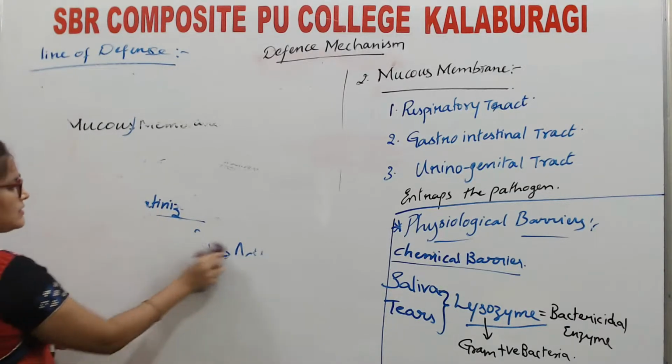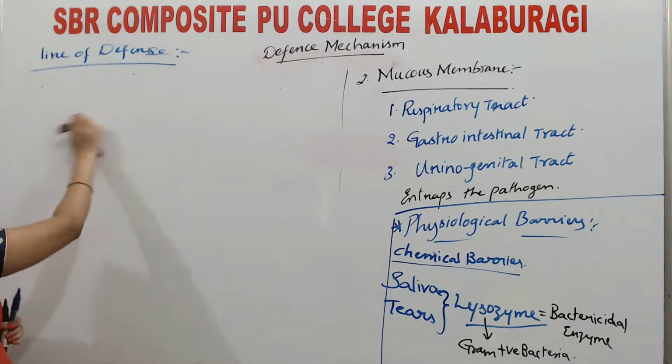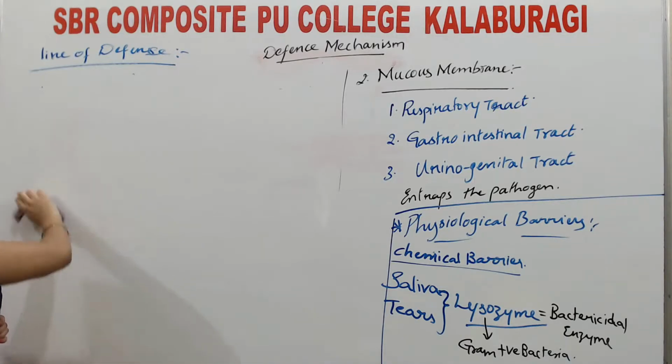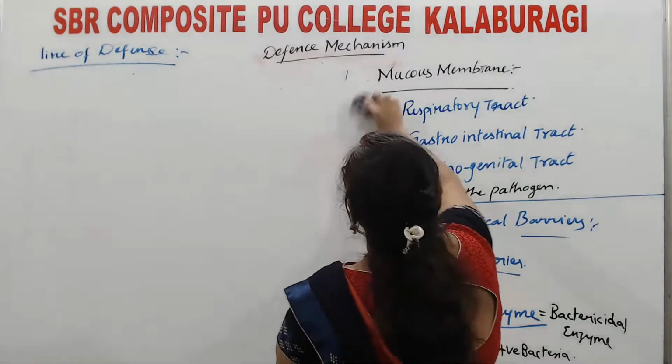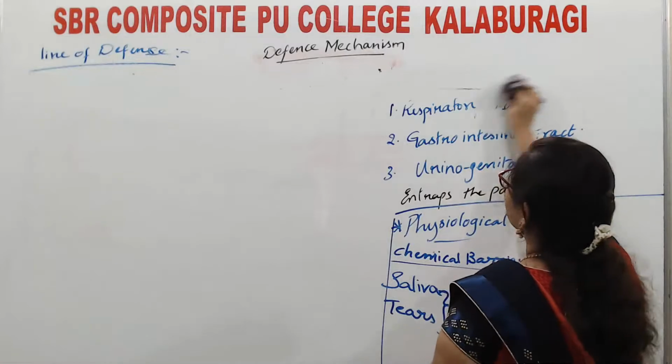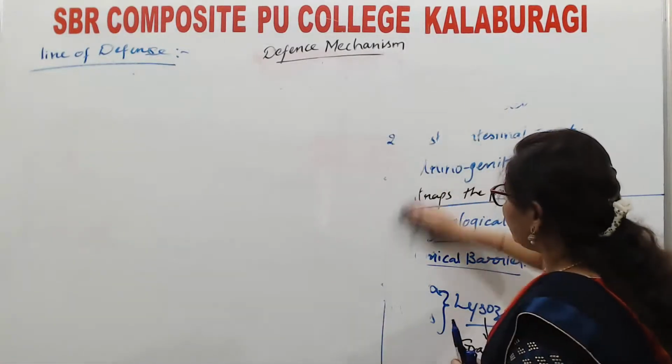What are all the cells? Macrophages, white blood cells, interleukins, inflammation, fever, all these come under the second line of defense.